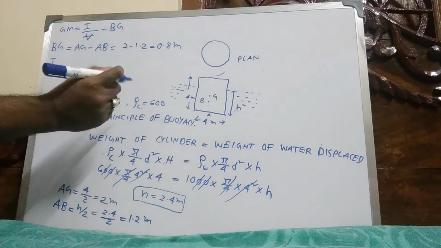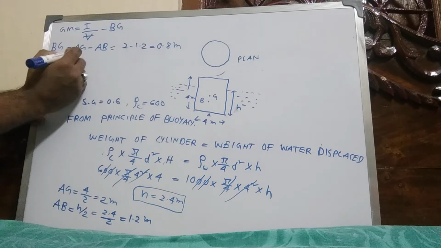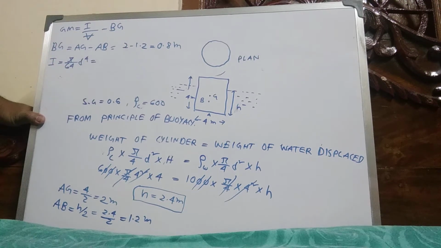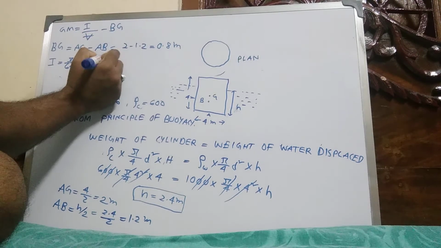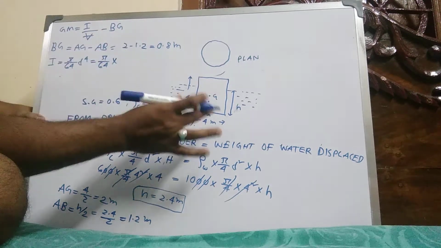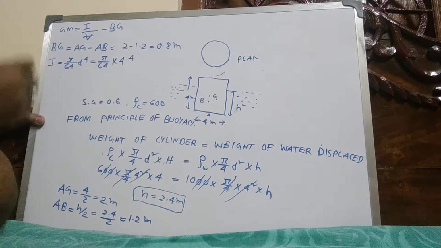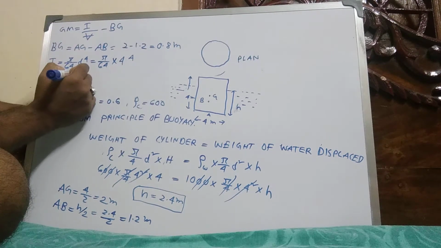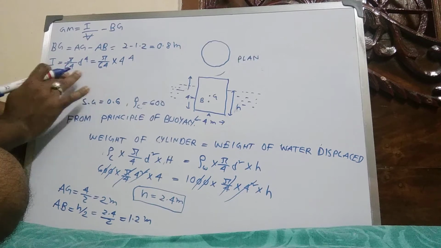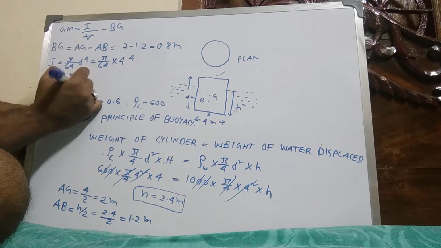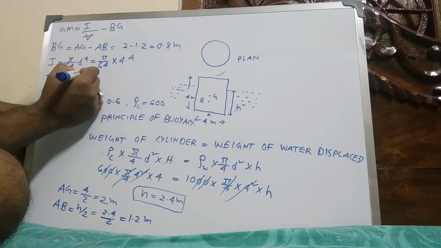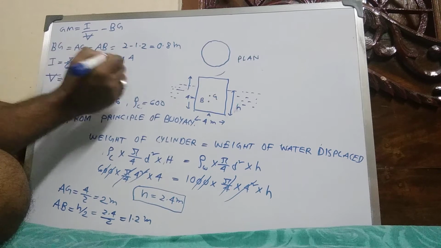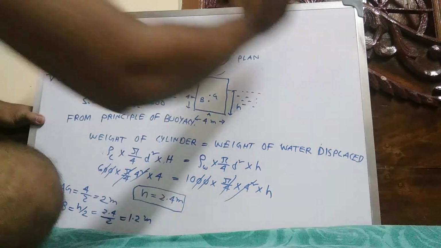And I value, this is about the y-axis, I value for circular is pi by 64 into d to the power 4, d value is 4 meter, 4 to the power 4, and this is the volume of water displaced, pi by 4 area, 4 square area into height h value is 2.4.